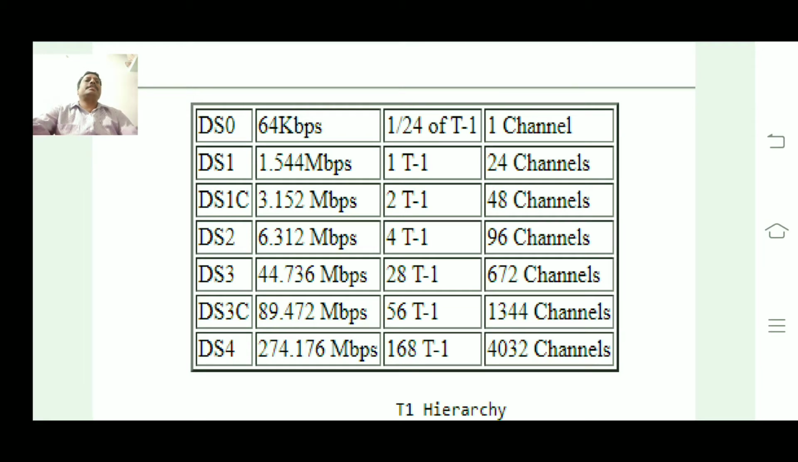Then DS3C is 56 T1 and similarly 1344 channels. And DS4 is 274.176 megabits per second. The data rate covers 168 T1 channels, and the total is 4032 voice channels.